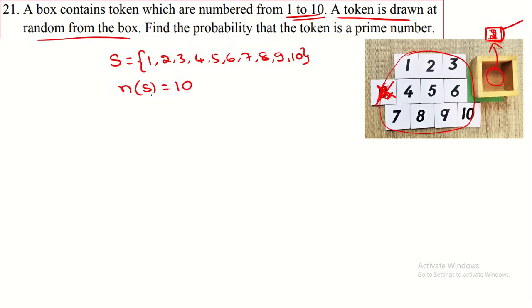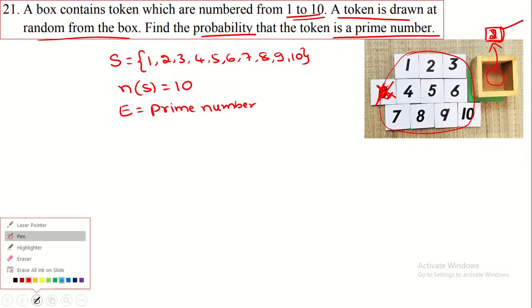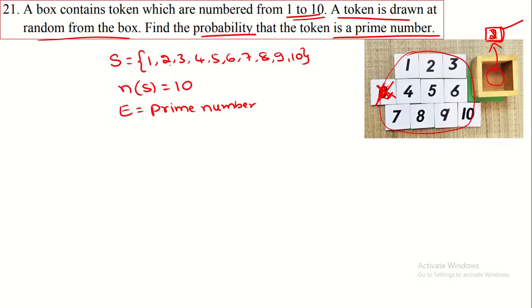Now we have to find the probability that the token is a prime number. Here they have given an event: the event is a prime number. So how can we get the prime number? A prime number is a number which is divisible by 1 and itself only. We don't consider 1 as a prime number. We consider 2 as a prime number. It is not divided by any other number. It is divided by 1 and itself.